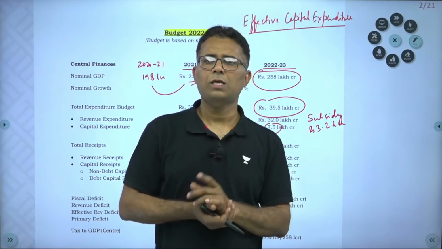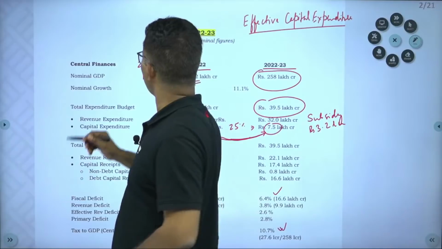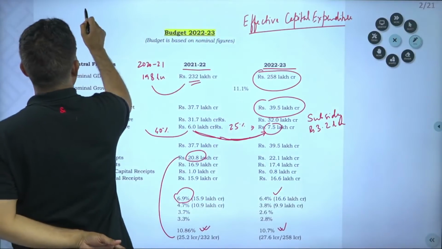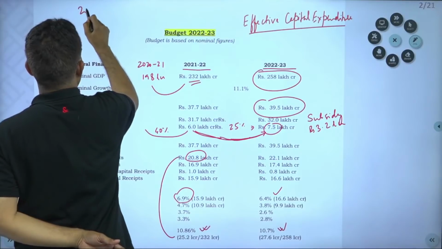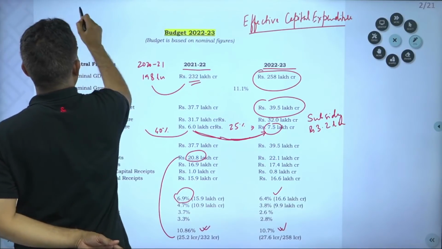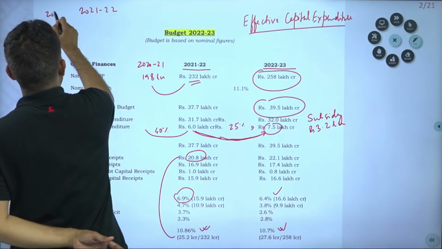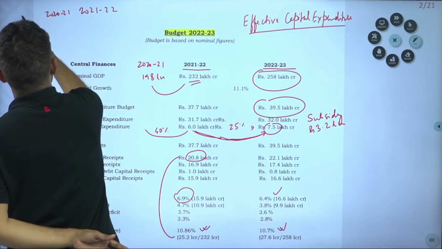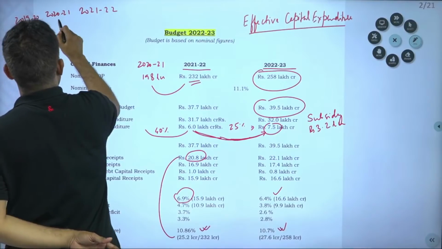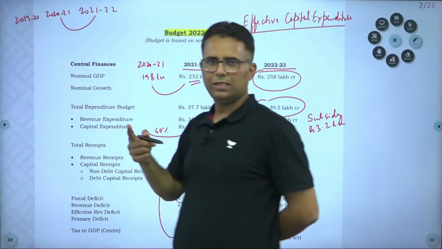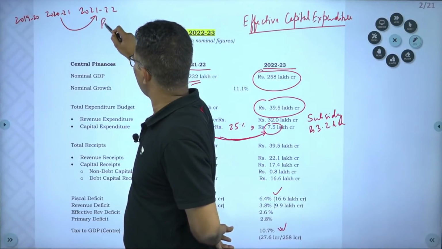But now, since 2019-20 was the last normal year and 2020-21 was a pandemic year, and we are in 2021-22, all the comparison you will see from here.